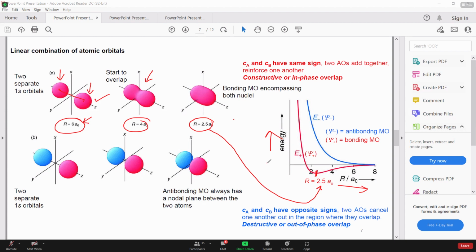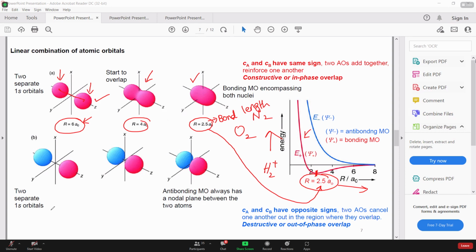And you need to keep in mind, we are talking about the simple system, this one, the ion of molecular hydrogen, right? Obviously for other systems, O2, N2, the shape of the graph of the bonding molecular orbital will be the same, but the internuclear distance will be different. This is only specifically related to 2.5 a naught. Since the minima exists at 2.5 a naught, that would be the bond length. And for the bonding molecular orbital, that would be the electron density pertinent to the sigma bond that is forming here.